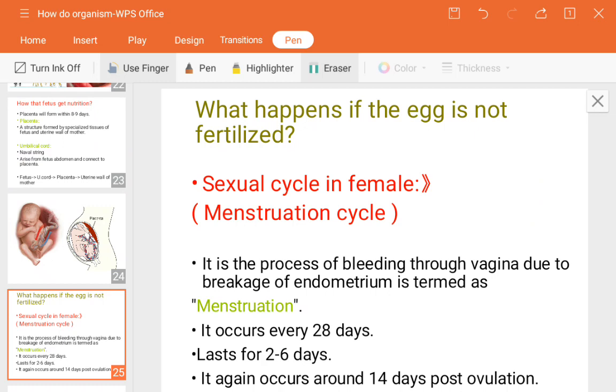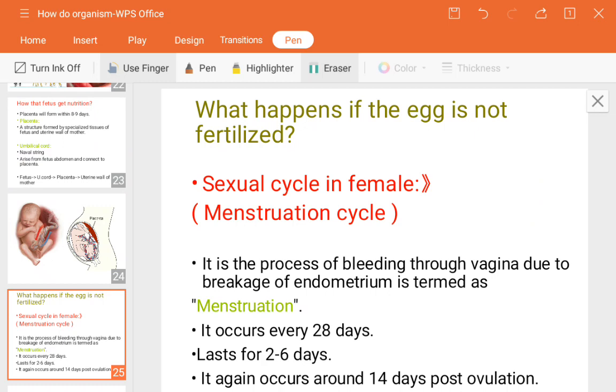Whenever it receives a sperm, at that time it will get fertilized. We know the lifespan of the egg. The lifespan of an egg is 24 hours. So within 24 hours, if a sperm fuses with that egg, only then does fertilization take place.